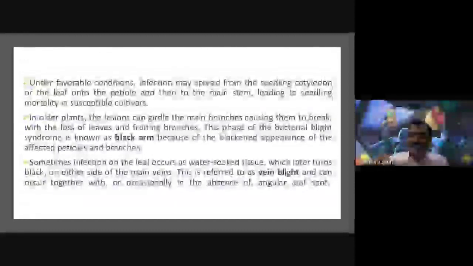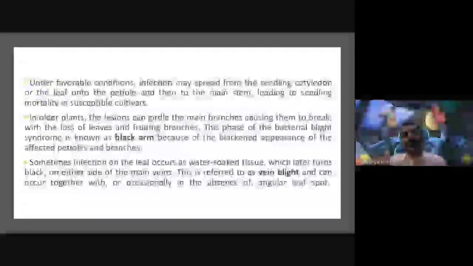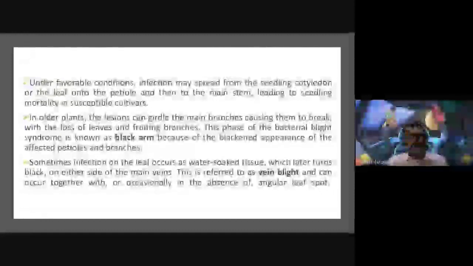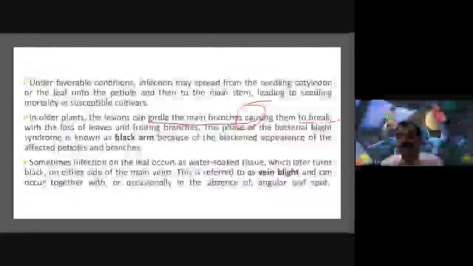From the time we sow the cotton seed, this disease slowly spreads from the cotyledon to the leaf, then the petiole, then the main stem, and the entire plant. Then in the mature, older plant, the lesions can girdle the main branches, causing them to break, with loss of leaves and fruiting branches. This phase we call black arm disease.